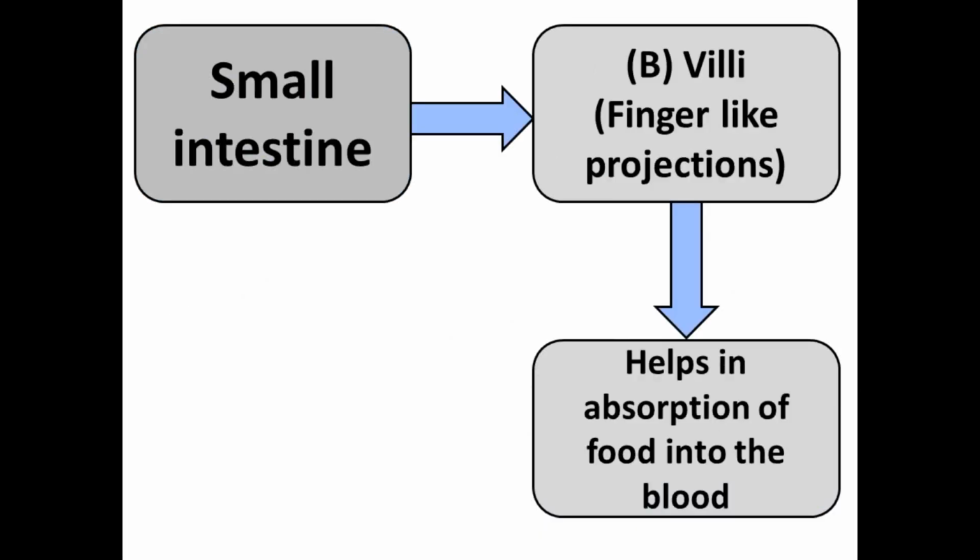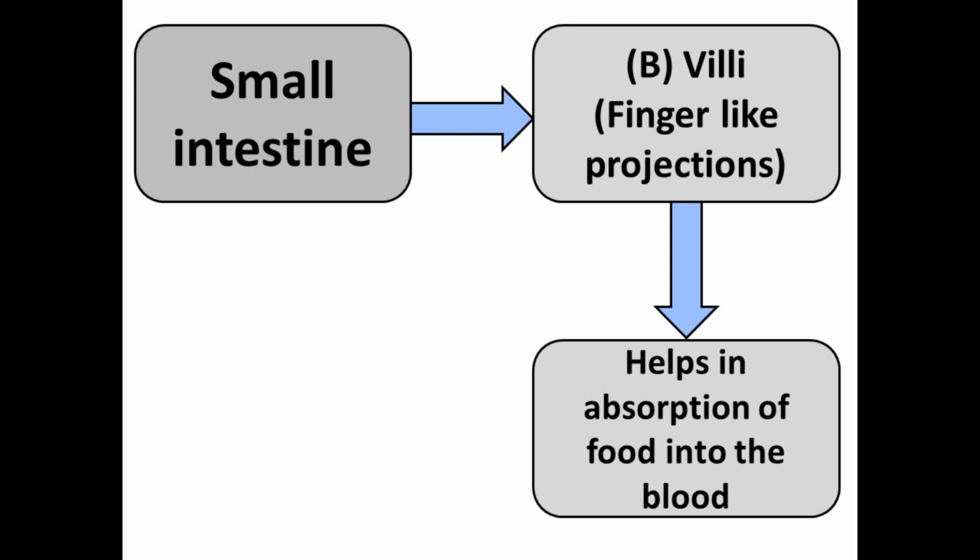The small intestine contains the villi, and these villi are finger-like projections. And what is the function of these villi? They help in the absorption of food into the blood. Actually, what the villi do is increase the surface area, and by increasing the surface area there is maximum absorption of the food into the blood, and with the help of circulation of the blood, the food is circulated in the whole body.